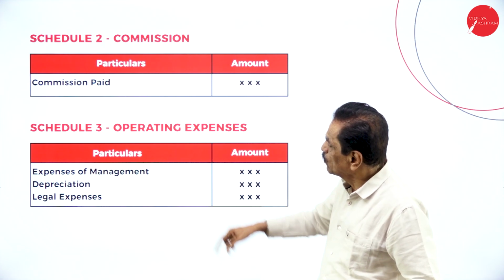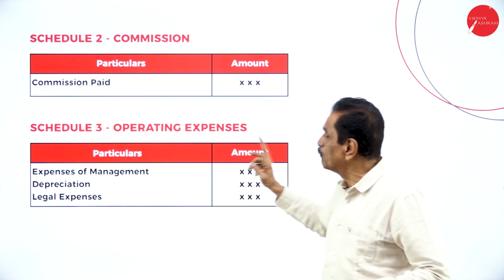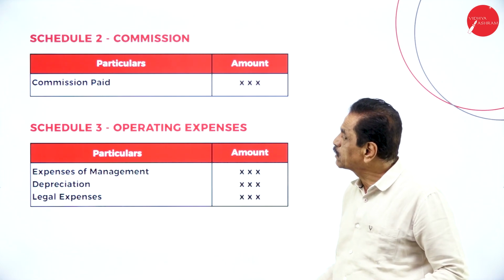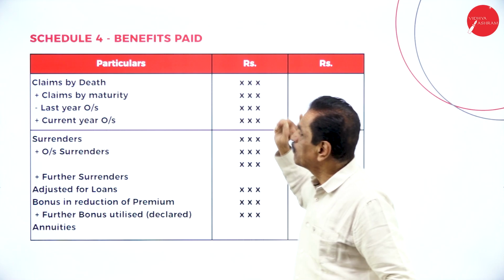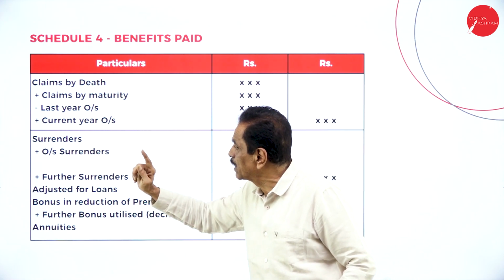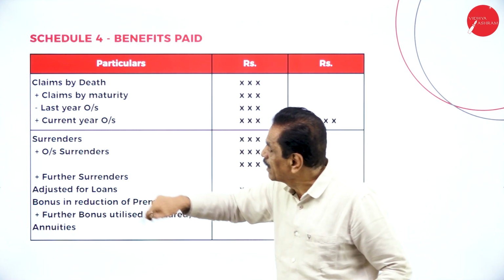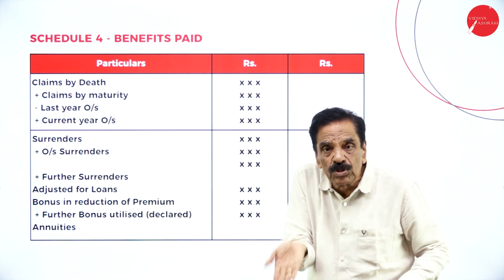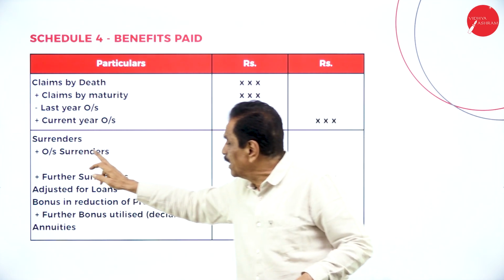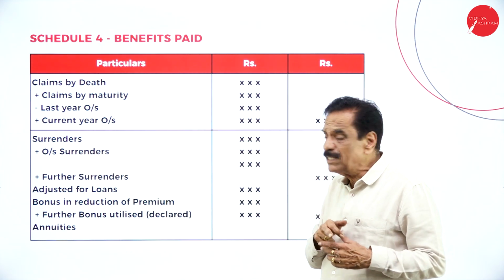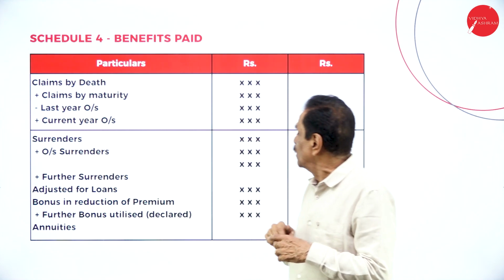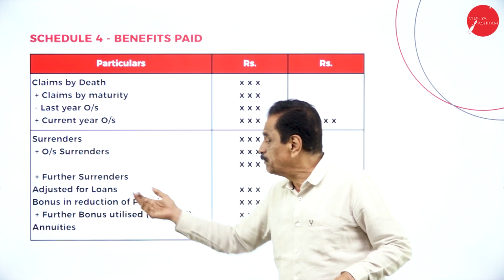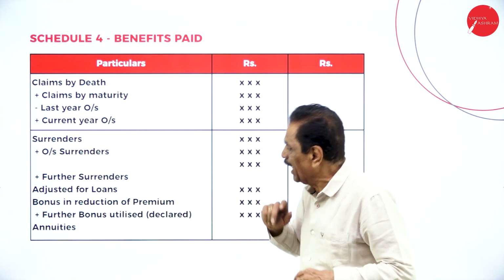Then schedule number 2, commission paid. Schedule number 3, expenses of management, depreciation, legal expenses. Then schedule number 4, claims by death, add claims by maturity. Last year's outstanding should be deducted. Current year's outstanding should be added. Then surrenders as per the trial balance. Then outstanding surrenders from the adjustment should be added. Further surrenders from the adjustment, which have been adjusted again in the loans, should be added.